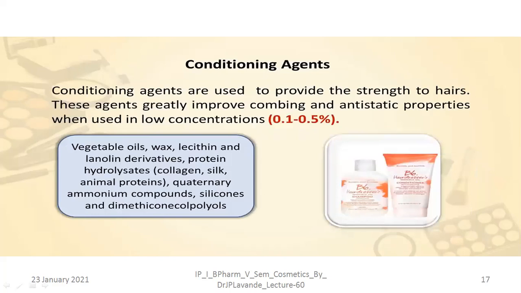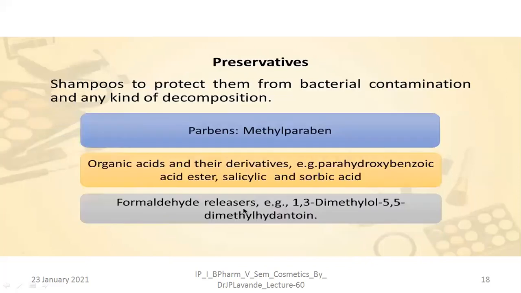Conditioning agents. The conditioning agents are going to be added into the shampoos, and these are used to provide the strength to that of the hairs. These agents will greatly improve the combing and the anti-static properties when used in the low concentration of 0.1 to 0.5%. The various examples of the conditioning agents are vegetable oils, waxes, lecithin, and lanolin derivatives, protein hydrolysate like collagen, silk, animal proteins, quaternary ammonium compounds, and the silicones along with the dimethicone polyols. These are generally added.